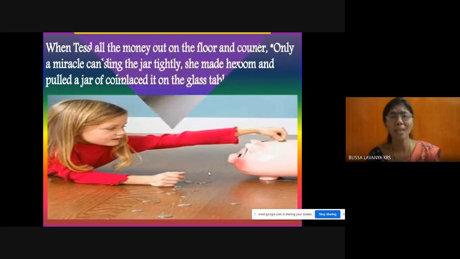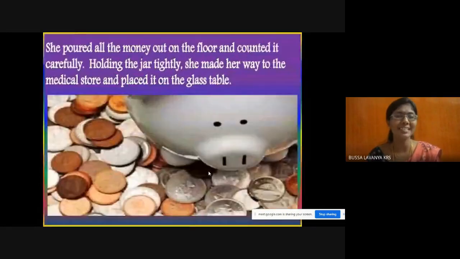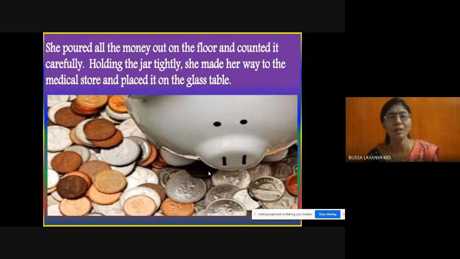She put all the money out on the floor and counted it carefully. Holding the jar tightly, she made her way to the medical store and placed it on the glass table. She poured all the money the kitty bank was having onto the floor and counted all the coins very carefully.